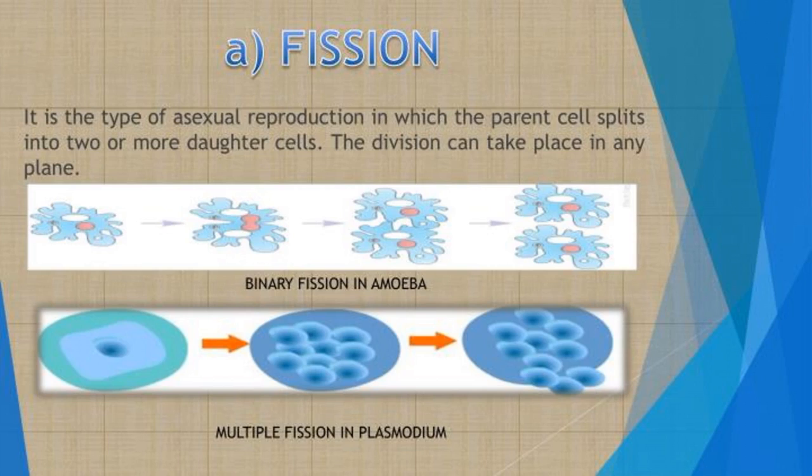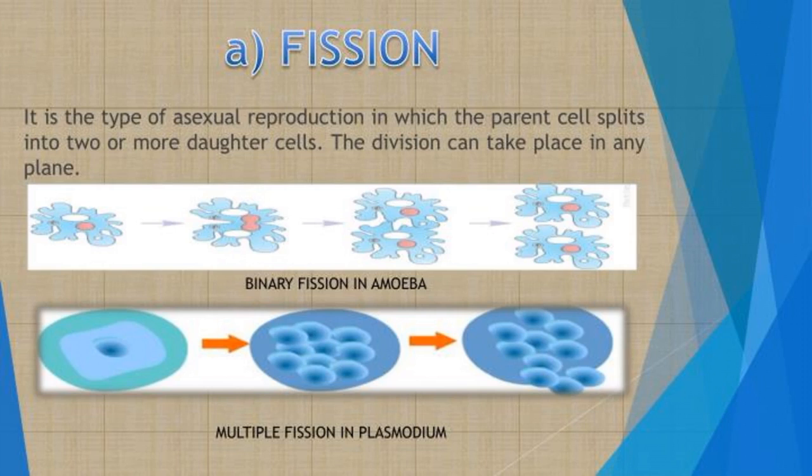The cell first splits into two daughter cells. The two daughter cells grow fully and divide again. This method of reproduction occurs in favorable conditions of life. The daughter cells formed are morphologically and genetically identical. Binary fission can be seen in bacteria, amoeba, yeast, and euglena.